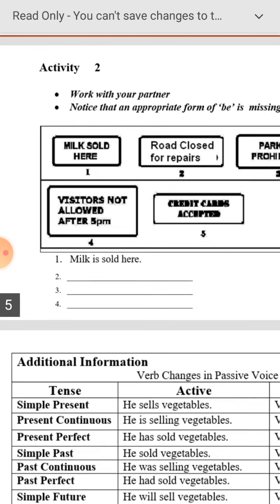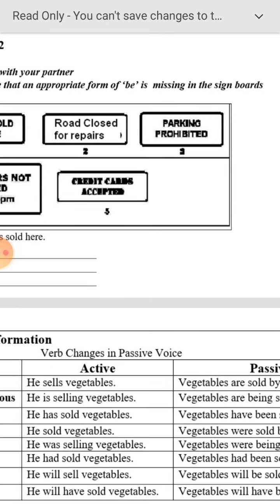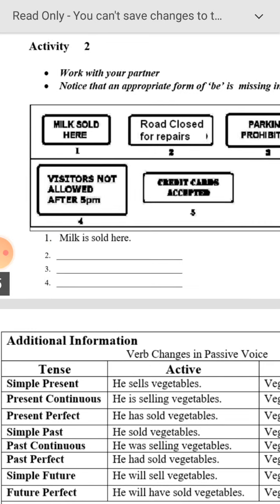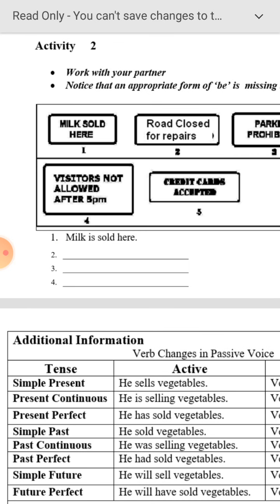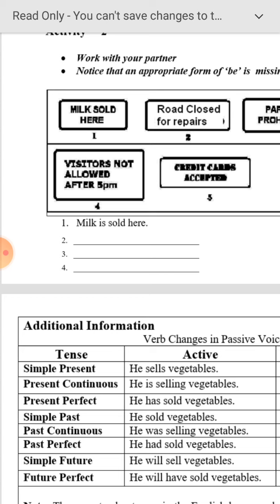So here, activity 2. Work with your partner. Notice that an appropriate form of be is missing in the signboards. For example, milk sold here. We see, yes, road closed for repairs. Parking prohibited. There is no "milk is sold here"; there is no helping verb. Okay. Visitors not allowed after 5 p.m. Credit cards accepted.